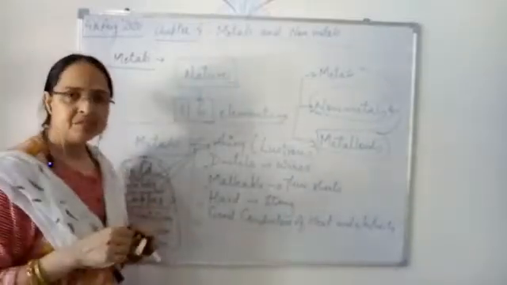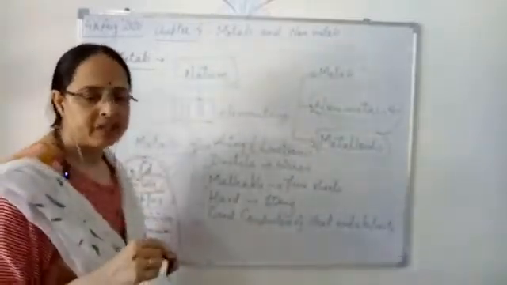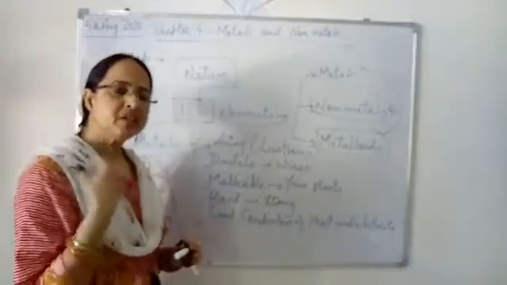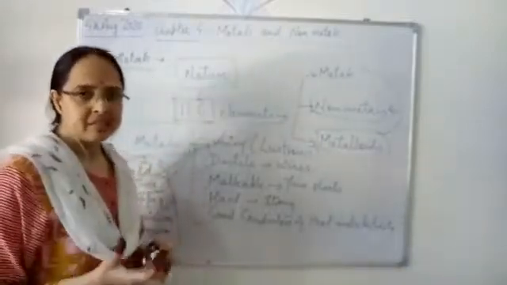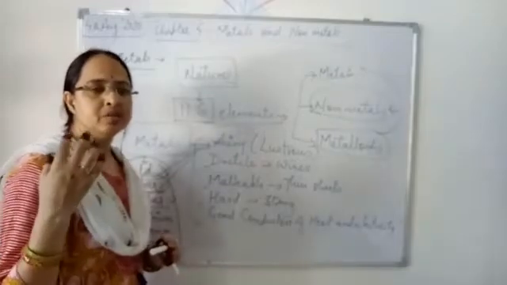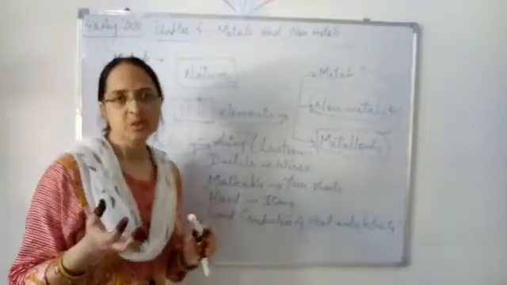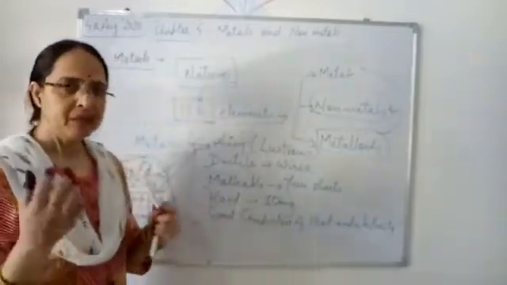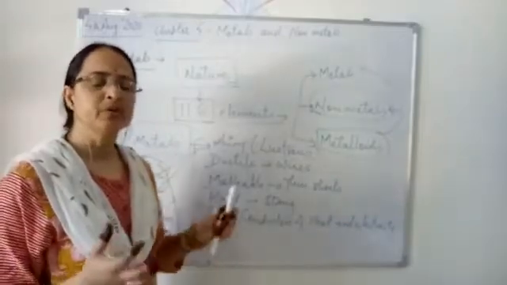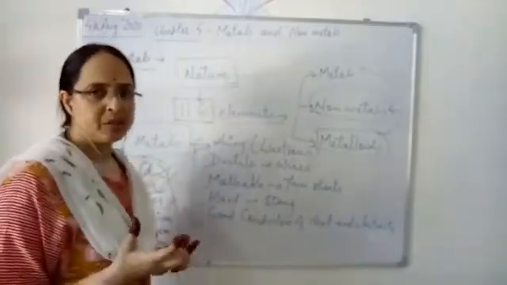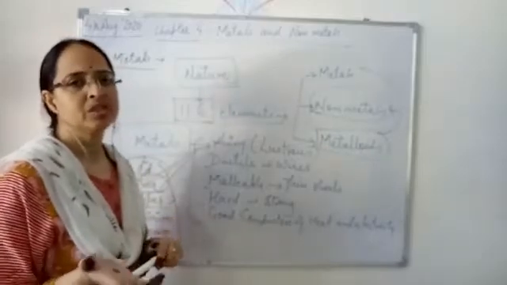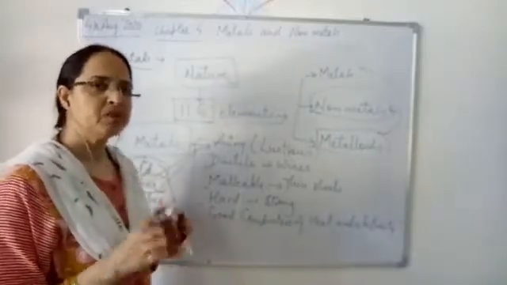Next is aluminium. Aluminium is also a good conductor of heat, and that's why it is used in making utensils. Like you have seen the pressure cooker used in the kitchen for cooking, usually it is made up of aluminium. Some stainless steel pressure cookers are also there, but we are talking about aluminium.